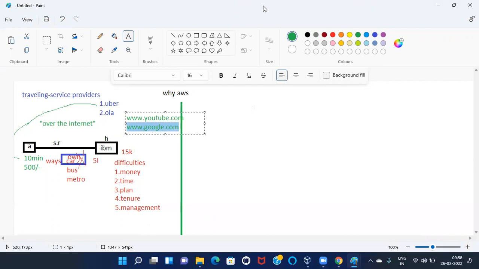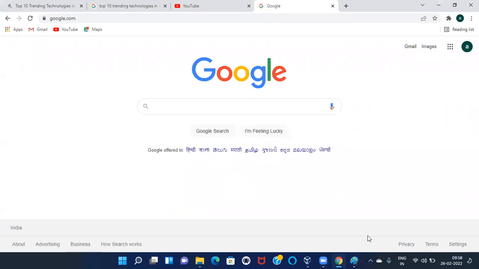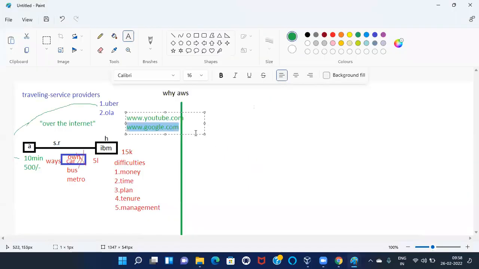Take a new tab, paste here. To understand, I'm going to give you like this. Very, very important. So we can see google.com site also already there. This application is already running, google.com and youtube.com. Right now, as MD of this institute, I would like to show my courses through web.